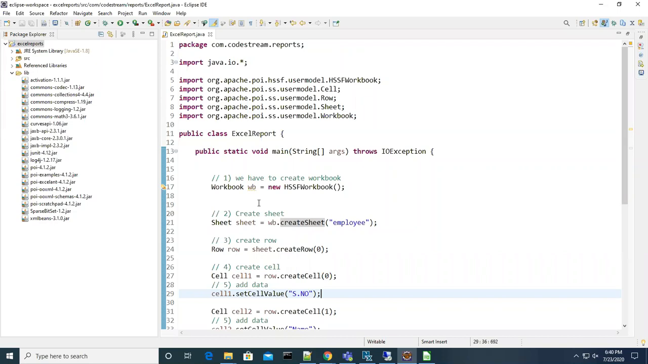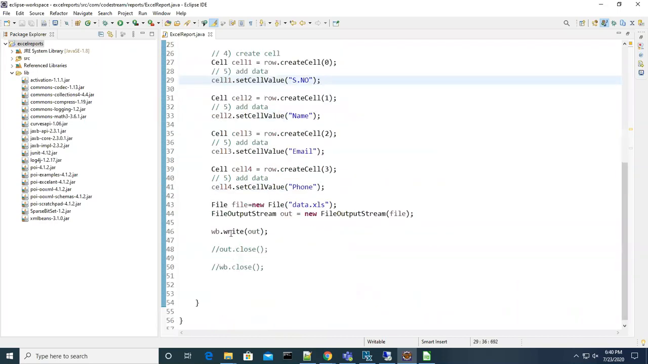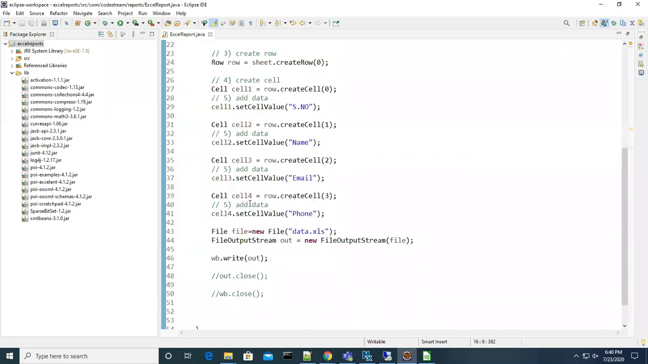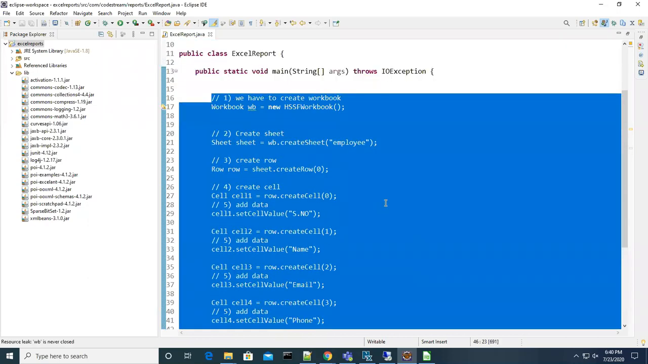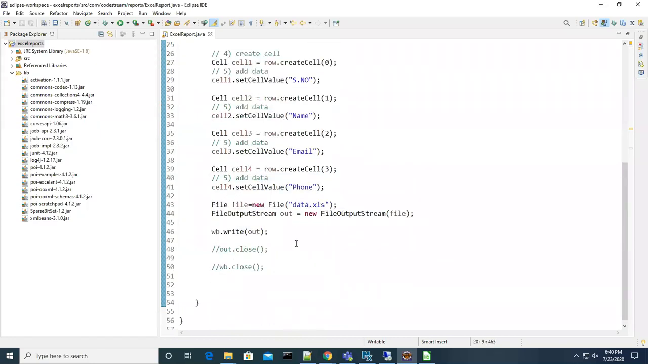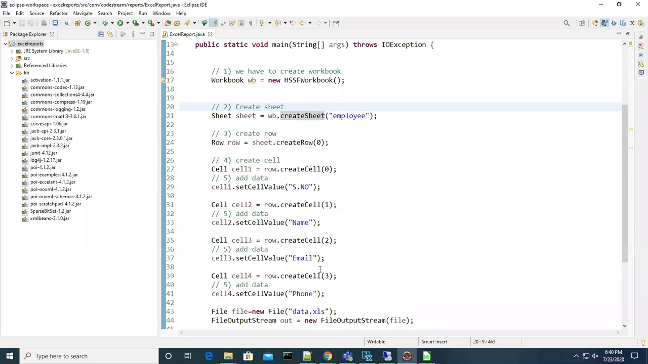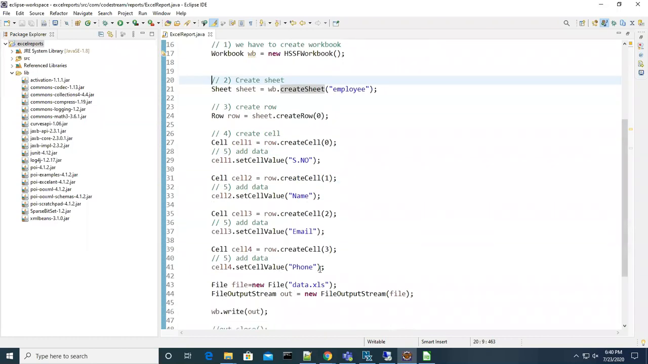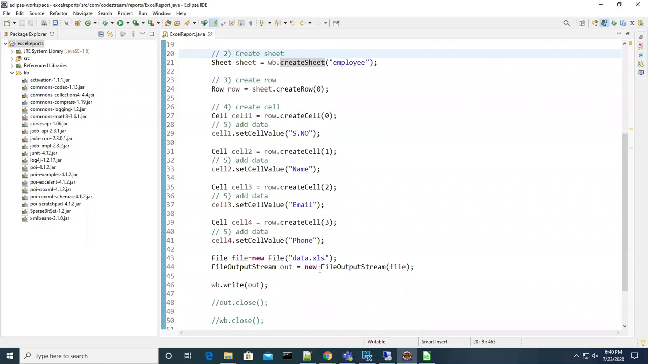Now, this is the code. If an unknown person looks at this code, he might feel, oh my god, a lot of code you wrote. What did you write here? Nothing. You did not use your brain. You are just creating an object, calling a method, creating an object, calling a method. Who is actually doing the work? The work is done by those methods. Those methods have a lot of code.